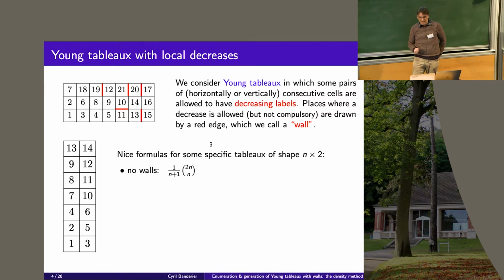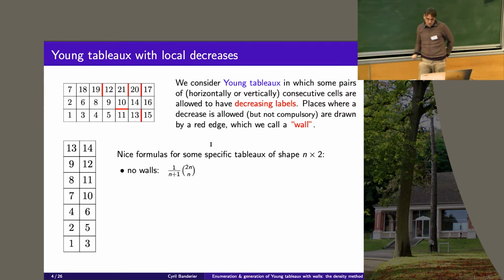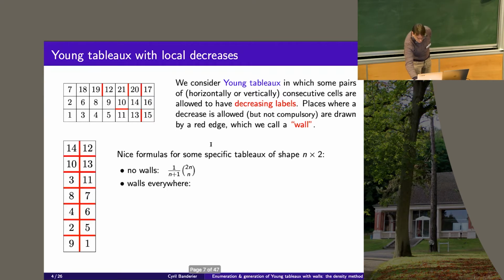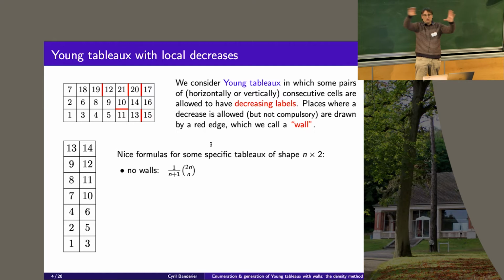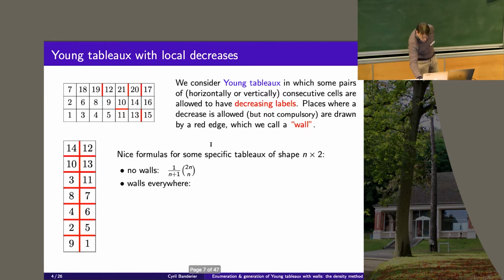Okay, and here, it's a Young tableau of height 2, which are well known to be in bijection with Catalan numbers. But let's go on if we have some other nice formulas.